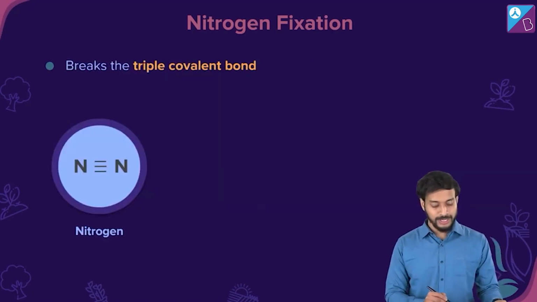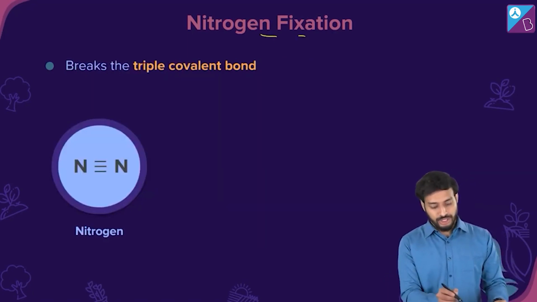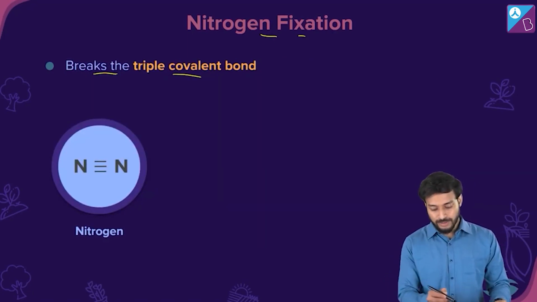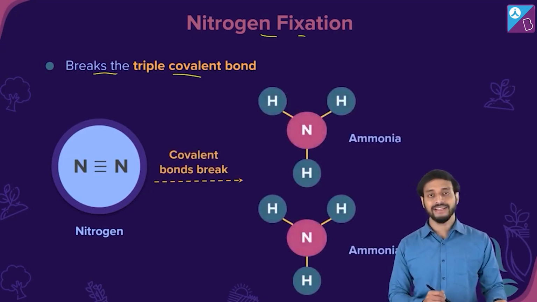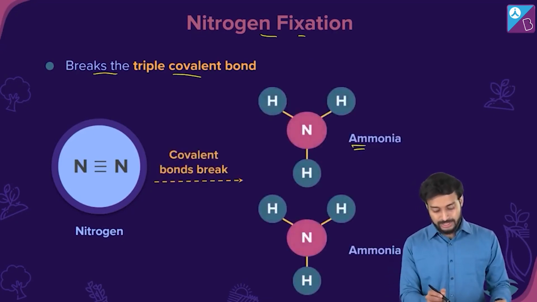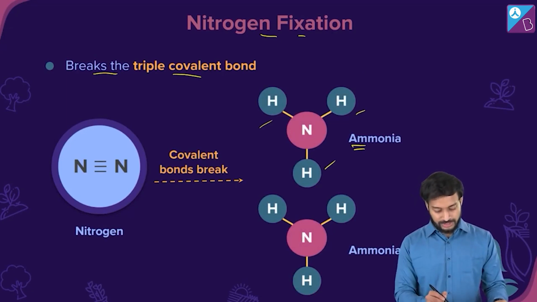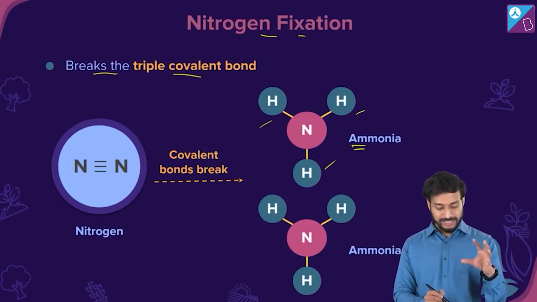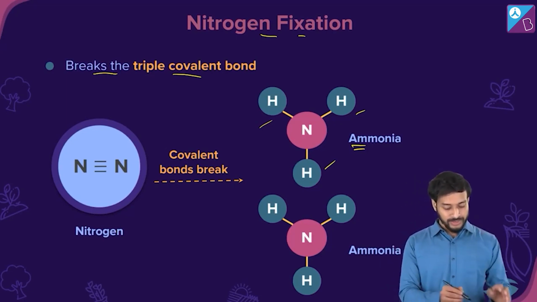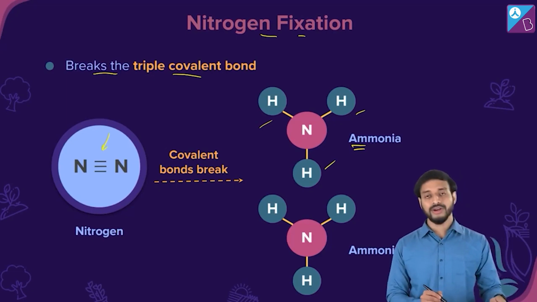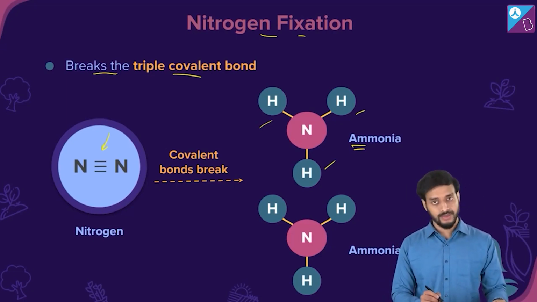Nitrogen fixation here breaks the triple covalent bond, and only then is a product like ammonia possible: nitrogen bonded to hydrogen, hydrogen, hydrogen, NH3. This is only possible when the triple covalent bond is broken. Got it? Clear, everyone? Very good.